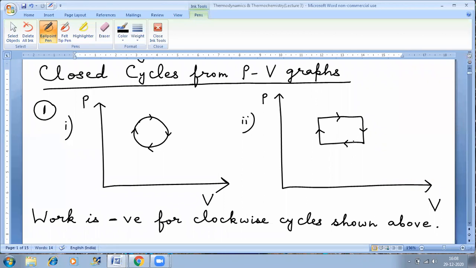Here also, in this case, it is clockwise, like this, then this, and this. So arrows will tell you the direction of movement, whether it is clockwise or anti-clockwise. If it is a clockwise movement for a cyclic process in a P versus V graph, then you can say that the work is negative. So you have to remember this.